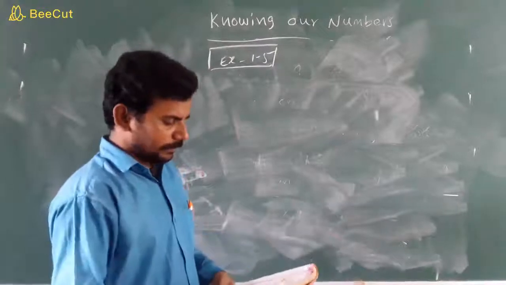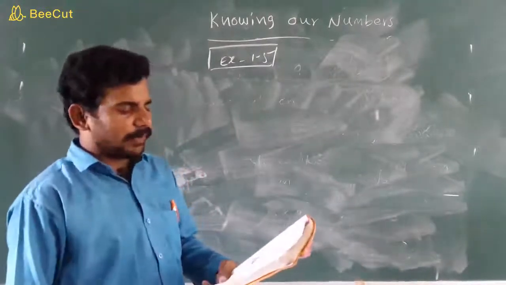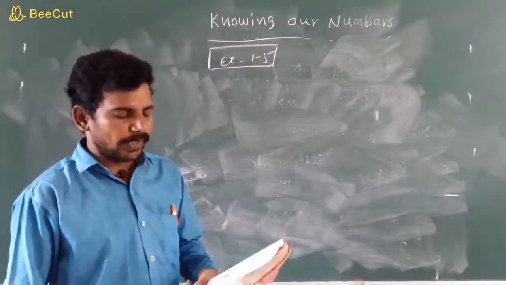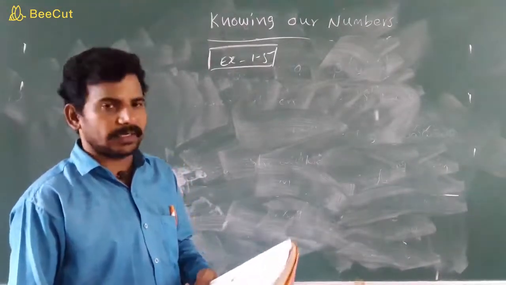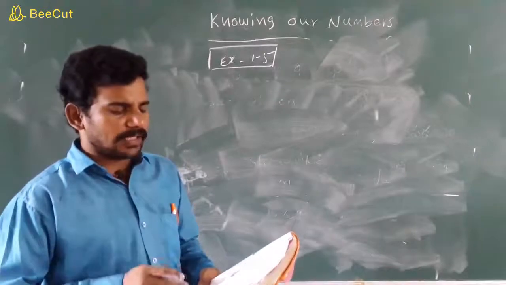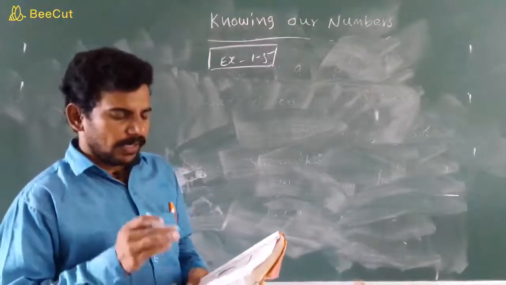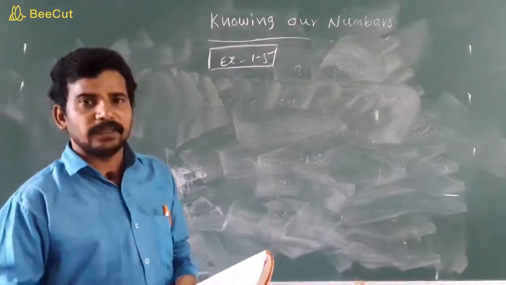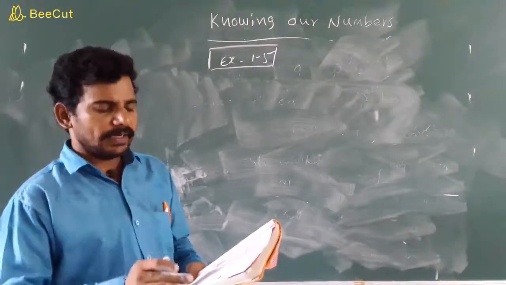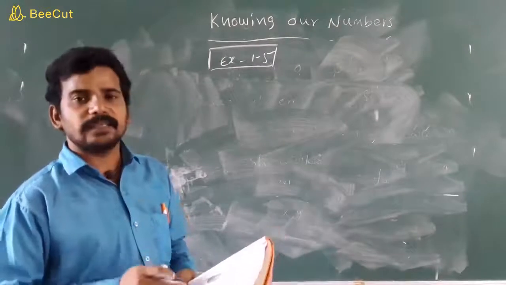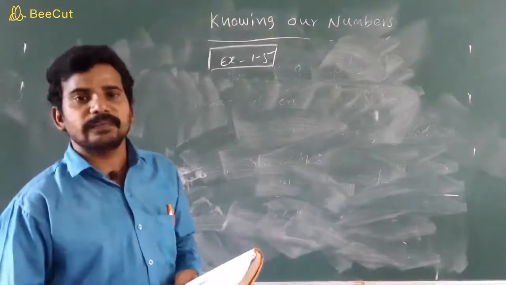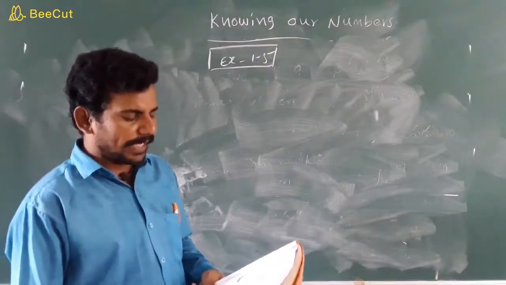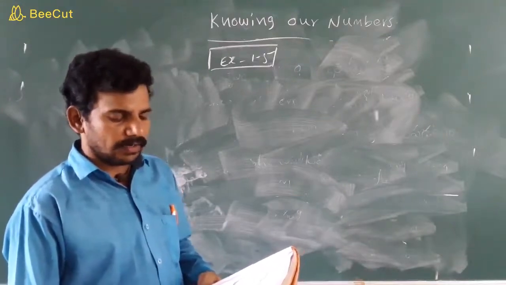Next problem children. The cost of petrol is 60 rupees per liter. So 1 liter costs 60 rupees. A petrol pump sells 750 liters of petrol in a day. On a day, how many liters of petrol are sold at that pump, children? 750 liters. They are asking how much money they get at the end of that day.